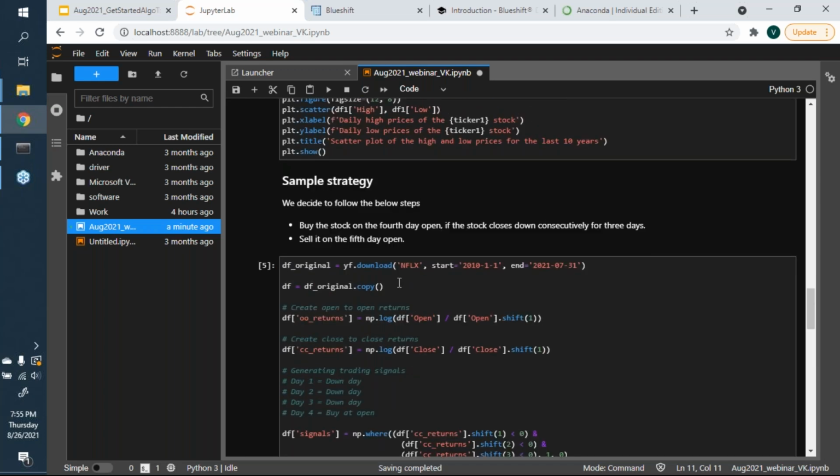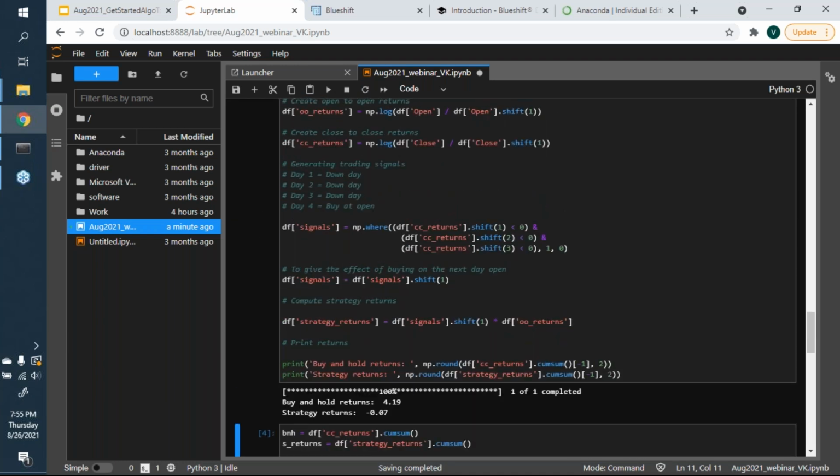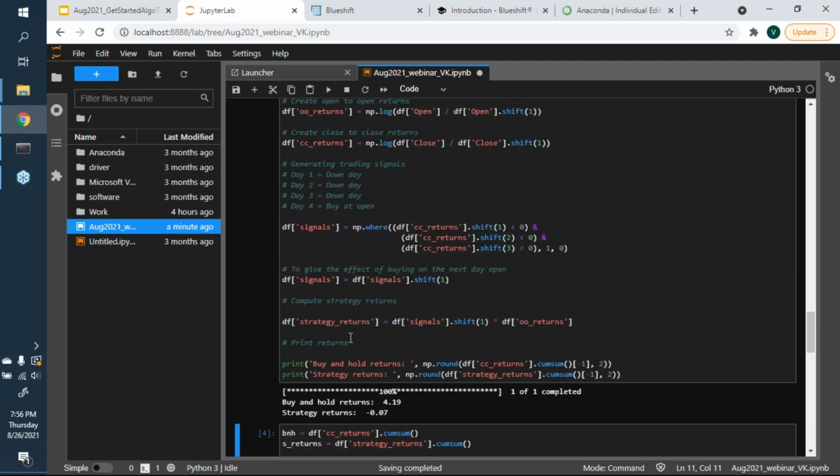So this is a classic case of how a strategy is not like this magic mantra that's going to work on every stock for every single time, right? This specific approach would work in cases where companies are not doing well, right?